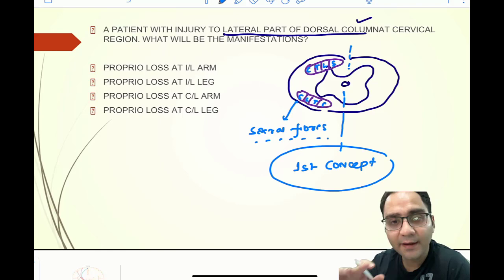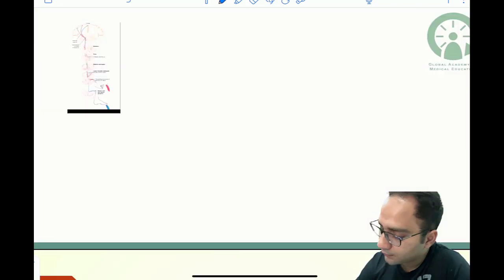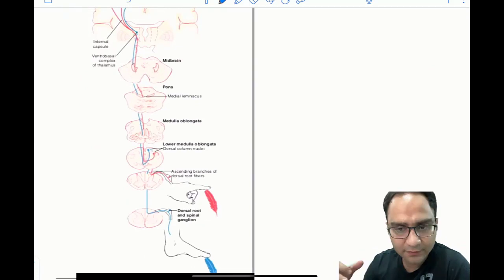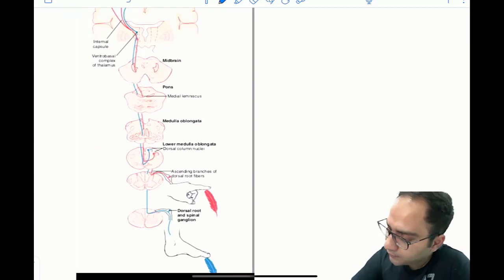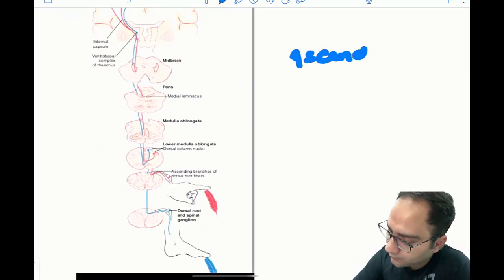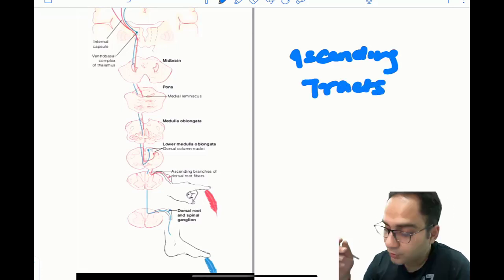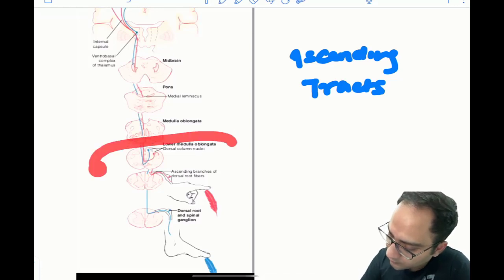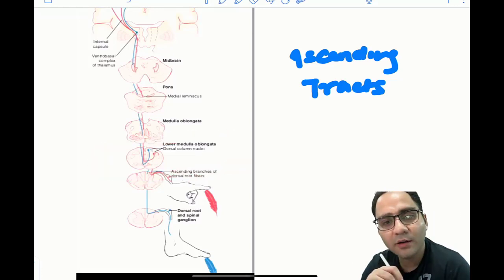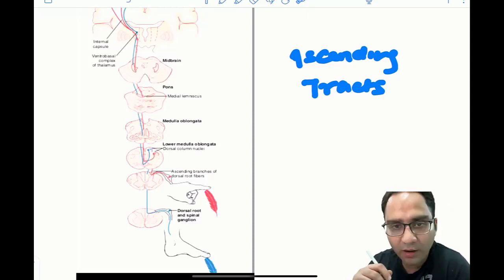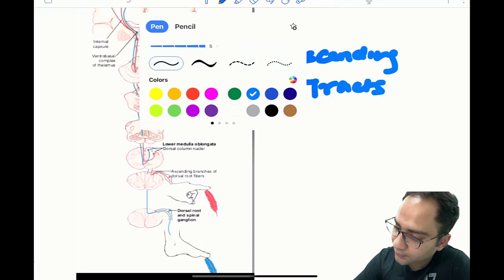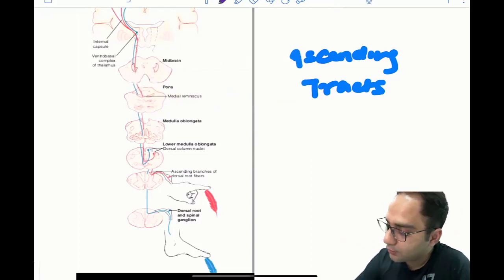And what is the second concept that you should be aware of? The second concept is about the tract. These are basically the ascending tracts. So what you need to remember here is the crossing.